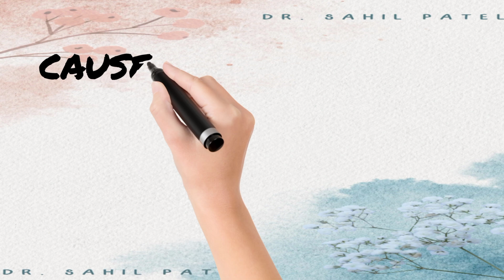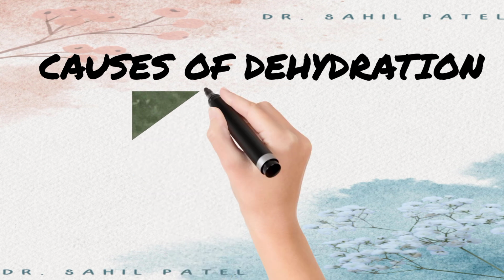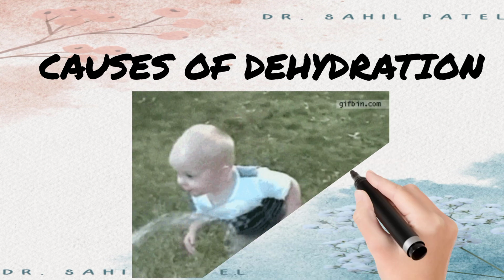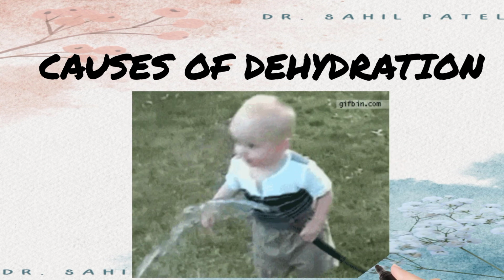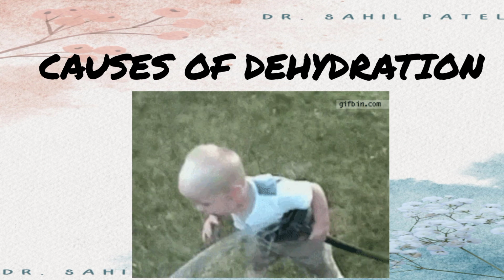The next is causes of it. Causes of dehydration are severe diarrhea and vomiting, which is because of GI tract disorders or infections. Second cause is excessive urinary output due to renal disorders, persisting CKD.